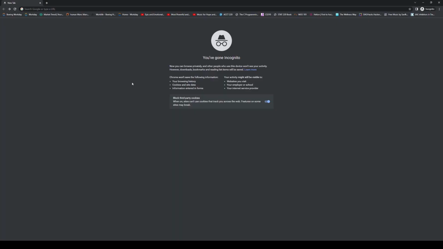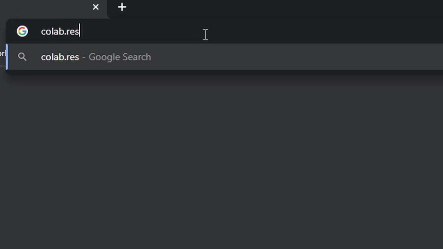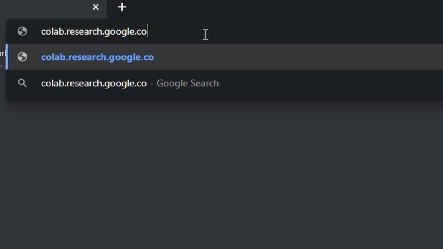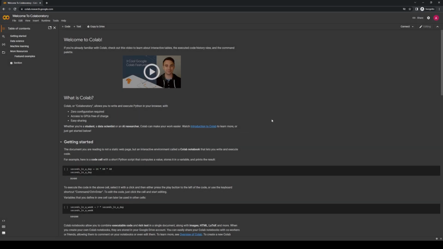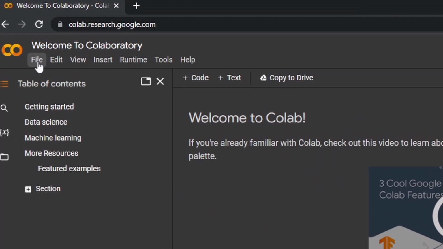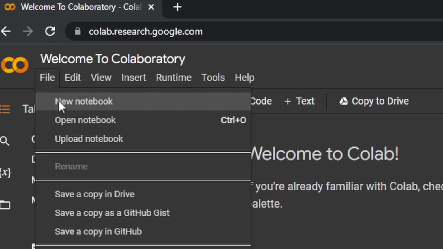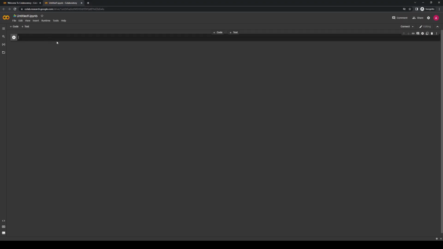So first, open up a new tab in whichever browser you're using. In this case, I'm using Google Chrome. And go to colab.research.google.com. And once you're there, you'll see a page that looks something like this. Now, if you're used to using other Google tools, you'll notice that this layout looks fairly familiar probably. So let's create a fresh file to start coding in. Go to the top left of the screen, click File, and click New Notebook. If you're not already signed into a Google account, it'll now prompt you to do so.